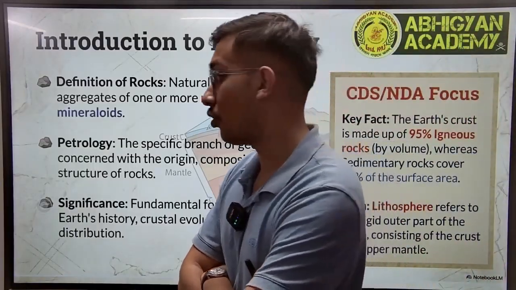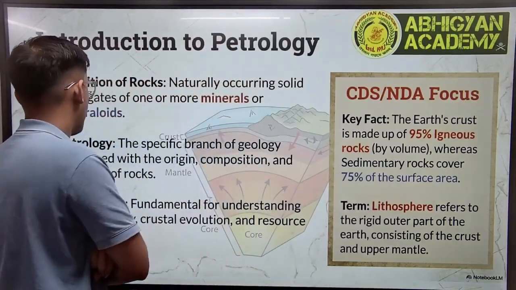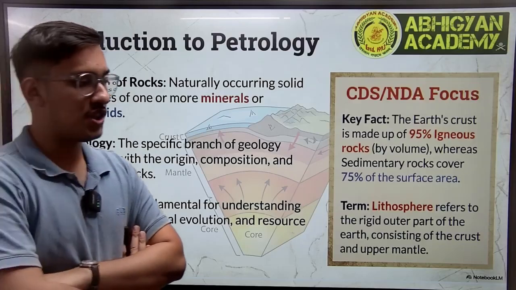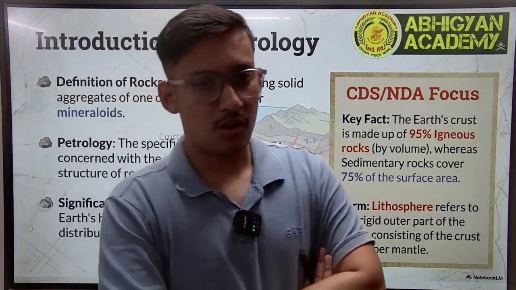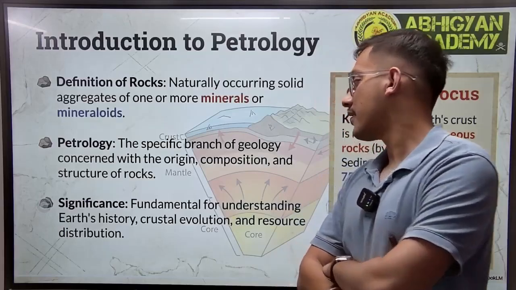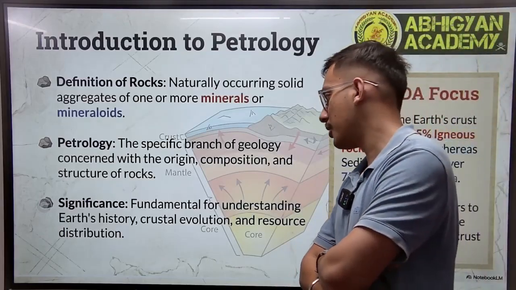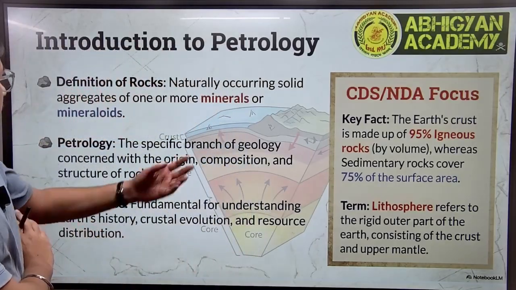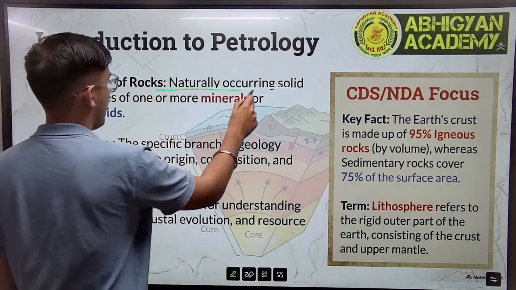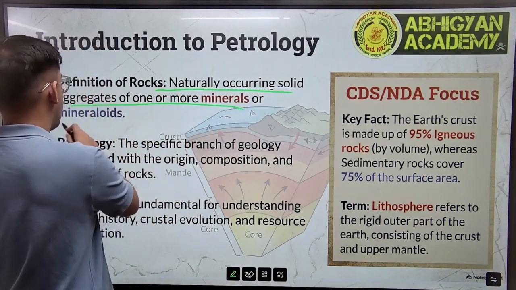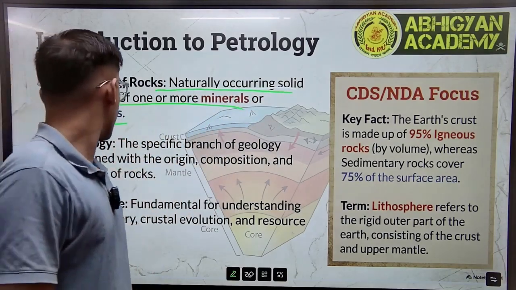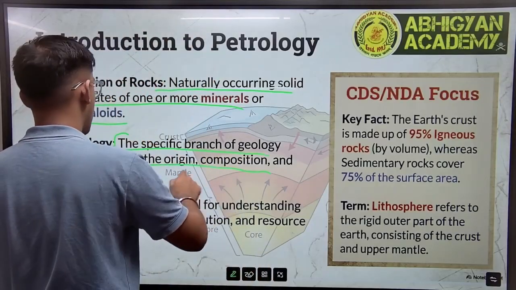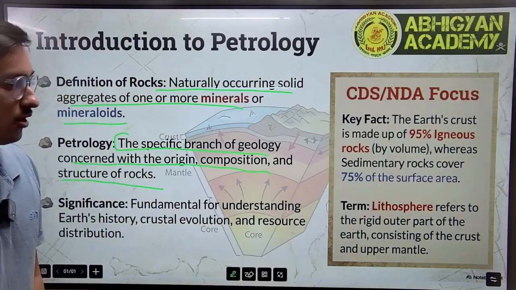So what is petrology? So petrology is the branch of geology which is specifically connected or concerned with rocks, their composition, structure, origination. Then we have the definition of rock. What is a rock? So naturally occurring solid aggregates of one or more minerals is a rock. Petrology, the specific branch of geology concerned with origin, composition and structure of rocks.